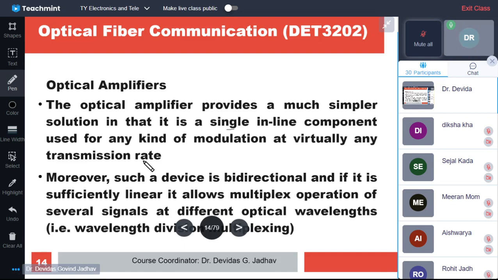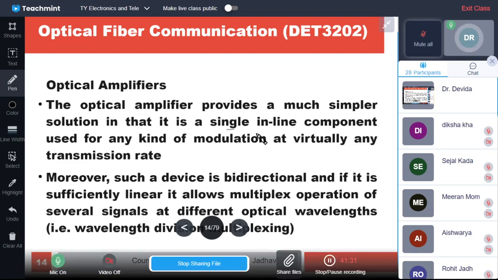So there is no interference to the original data flow. Original data is flowing just like that, and at whatever the maximum data rate, all the signal is getting amplified by the optical amplifier. So it is almost not interfering with the signal. So it is very, very advantageous.